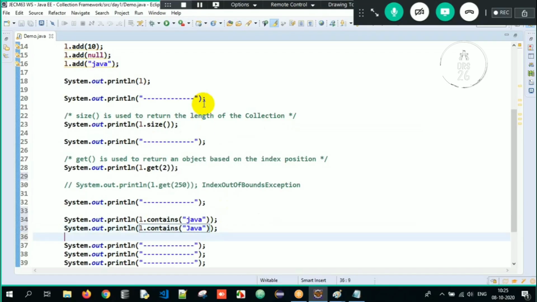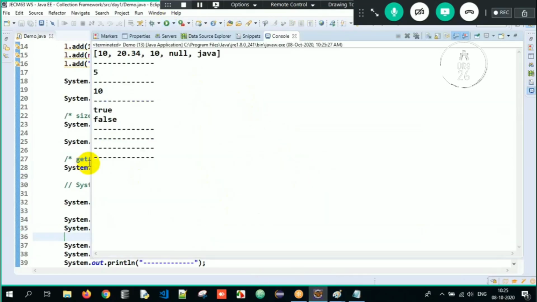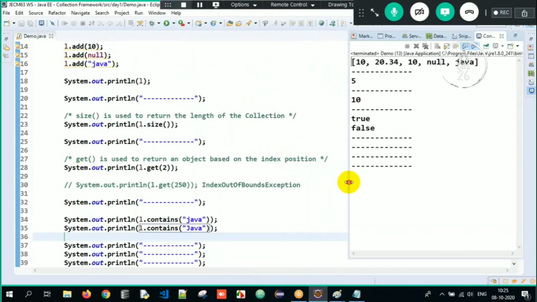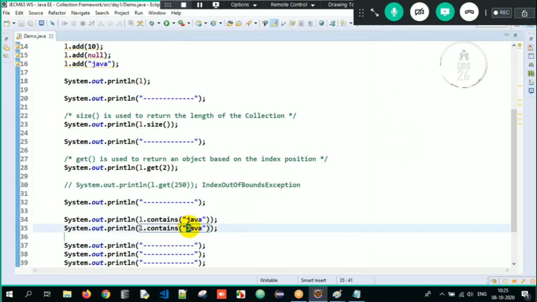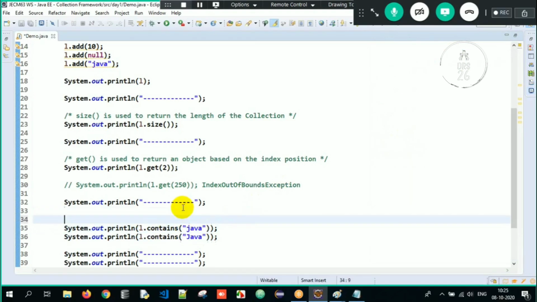So first initially I will get true and then false here. See, I got first true and then false. What is the reason here? We all know that Java is case sensitive, right? So I'm checking for the lowercase one first, and then I'm checking for uppercase J, which is not possible here. That's the reason it returns false.